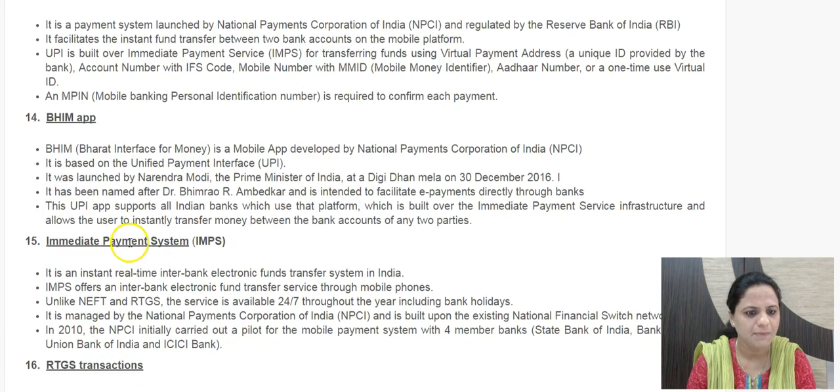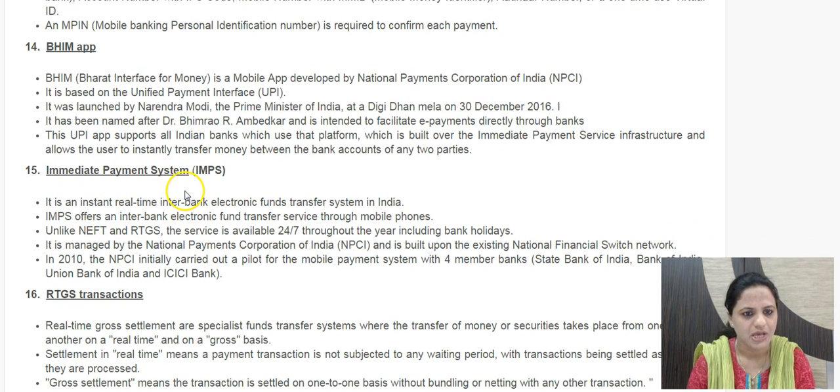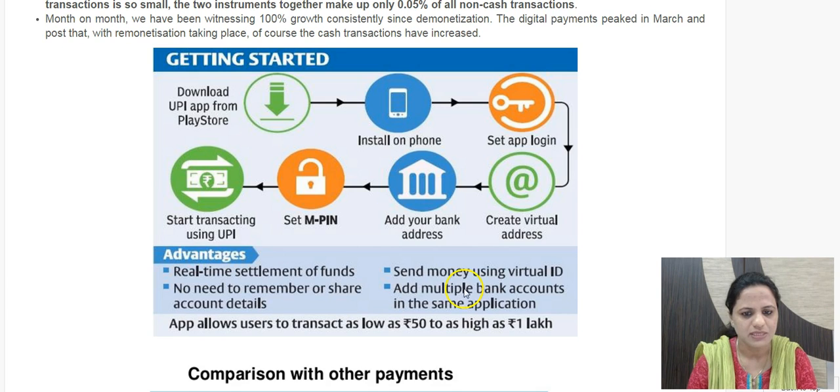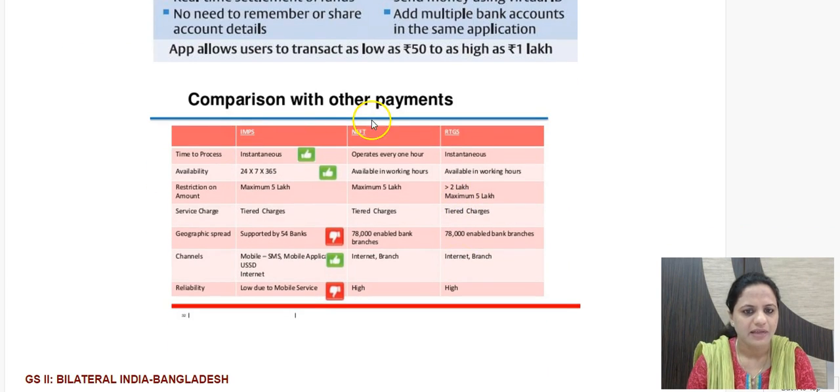So what is this immediate payment system? You should know IMPS. There are two forms of transactions which are generally known, RTGS and NEFT transactions. These are also shown here, you can see RTGS and NEFT. And the new form of transaction system, IMPS, the immediate payment system, which has again been developed by NPCI, is listed out. So RTGS is real-time gross settlement.